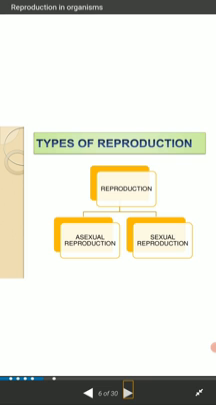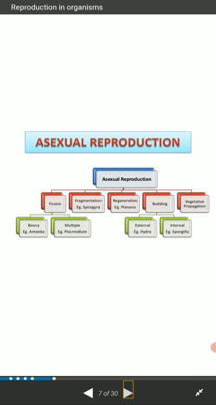We don't require homogametic sexual reproduction, we need heterogametic sexual reproduction. So sexual reproduction always takes place in the heterogamous condition. The next one is the types of asexual reproduction.